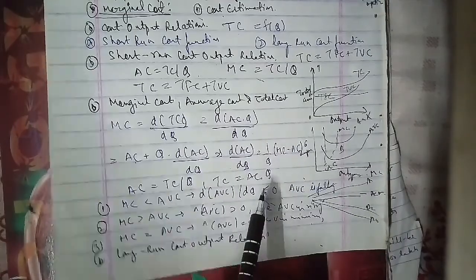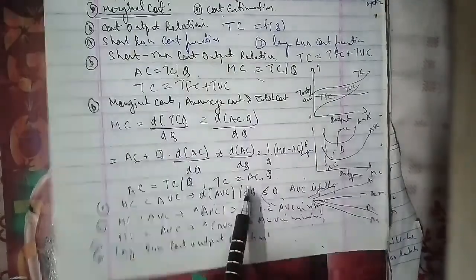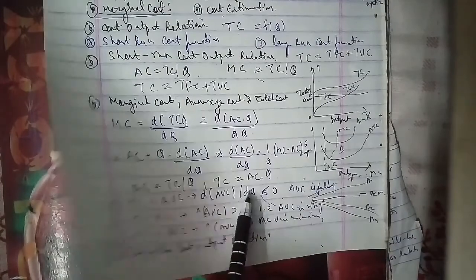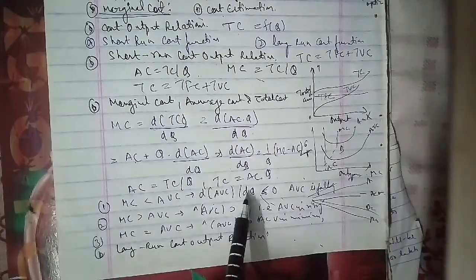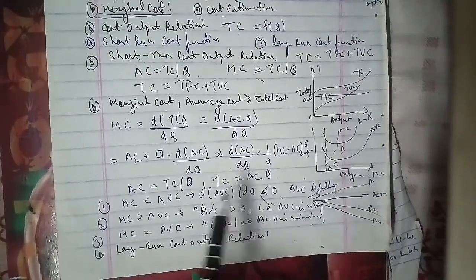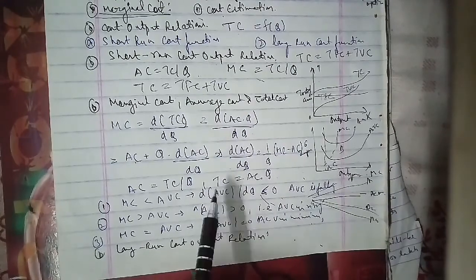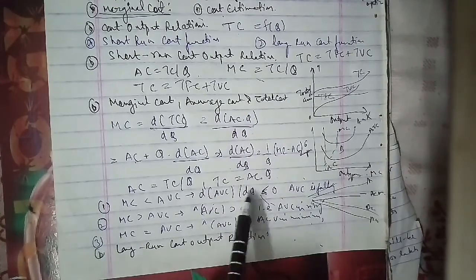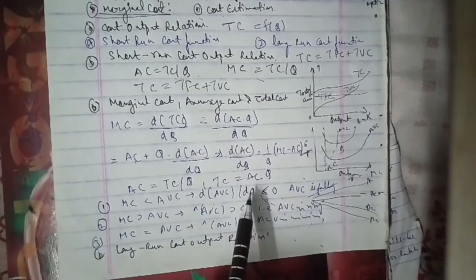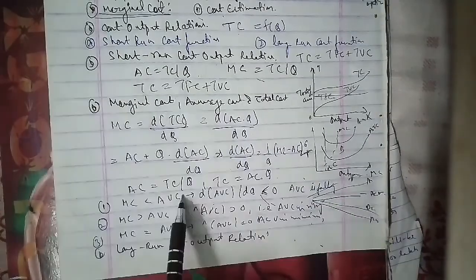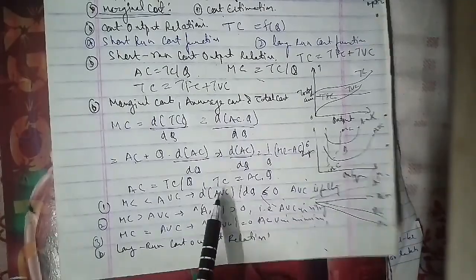But in a long period the firm can move from one plant size to another, and each plant has its corresponding SAC curve. The long run cost output relationship is shown graphically by the LAC curve, and to draw an LAC curve we have to start with a number of SAC curves as well.